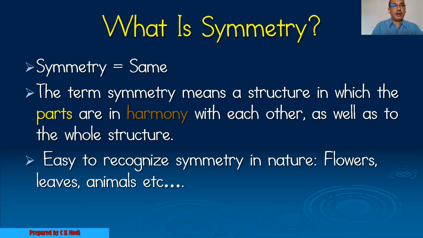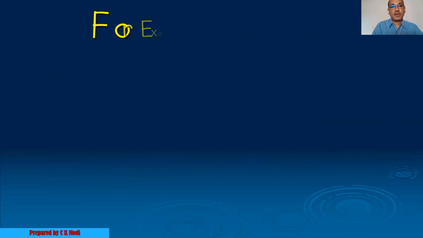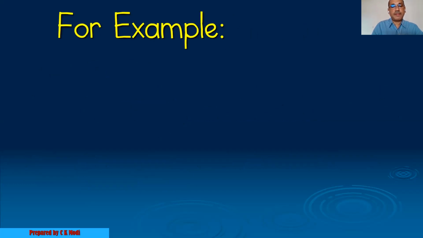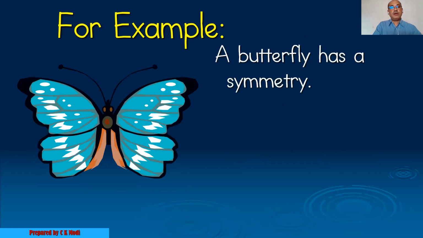Now, while we concentrate on nature, there are countless examples of symmetry, like flowers, leaves, animals, etc. Look at this example, butterfly. This butterfly is symmetrical in nature.